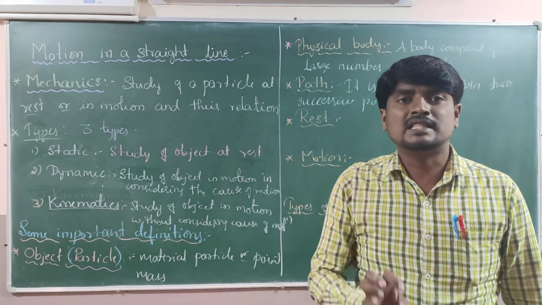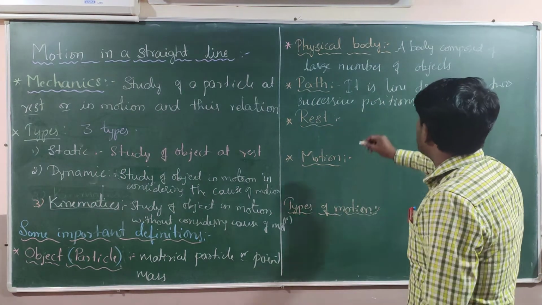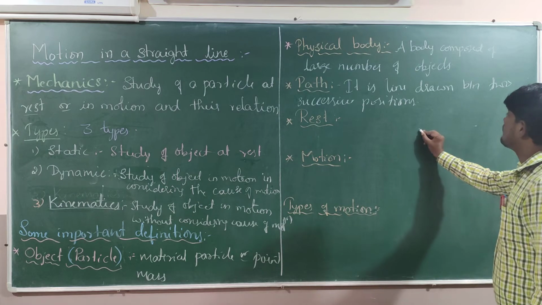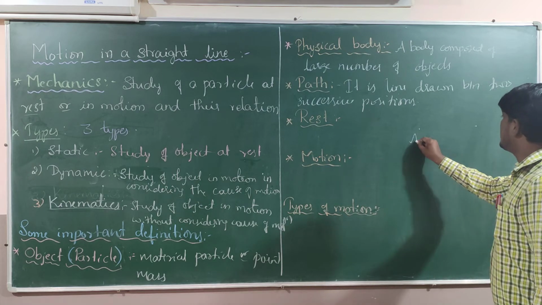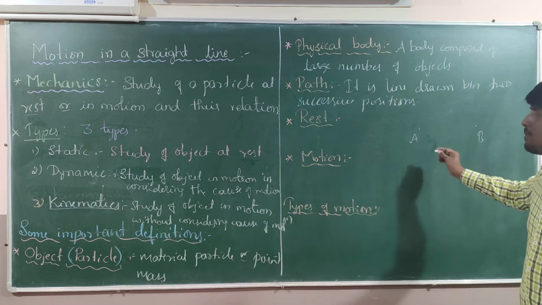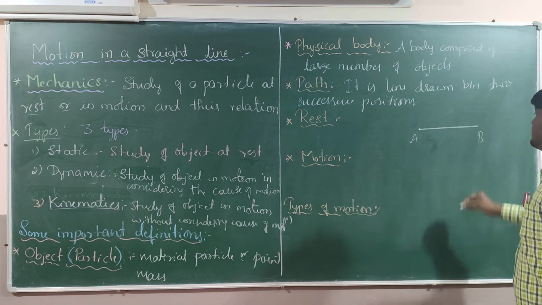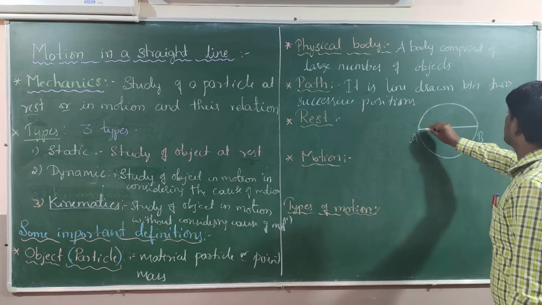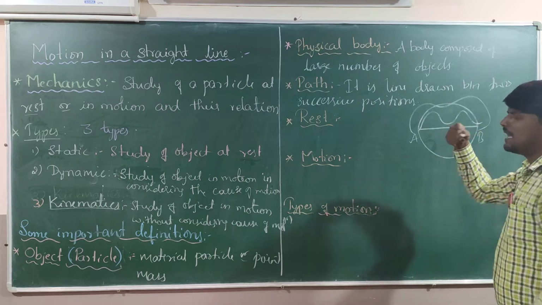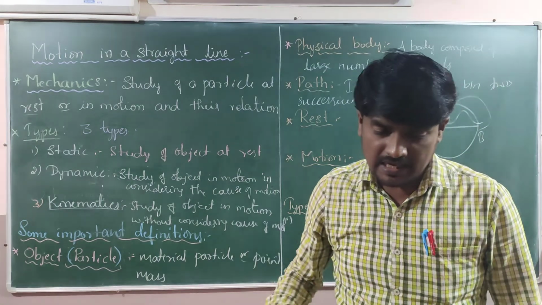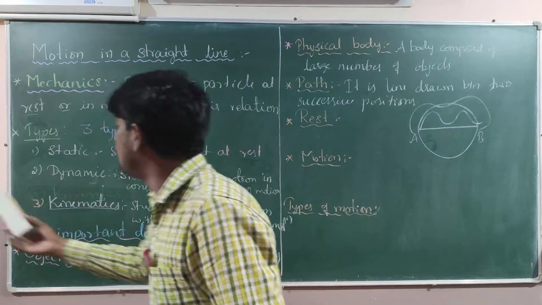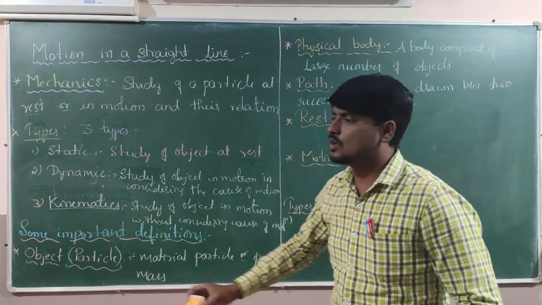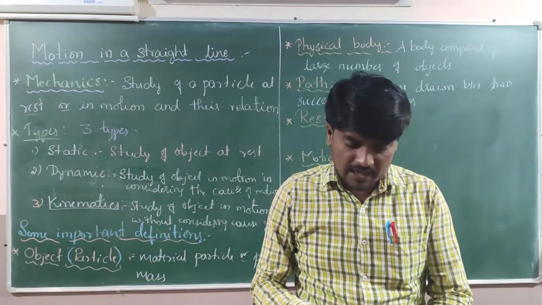This line may be of any shape. Suppose the body moves from this point A to this point B; it may move in any path, like a straight line, which is rectilinear motion, or semicircular, or any other shape. So the line drawn between two successive positions is called the path.